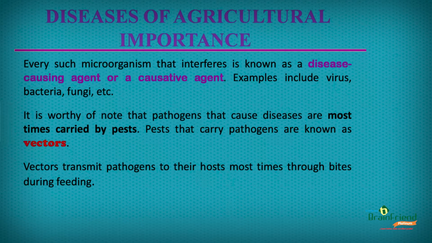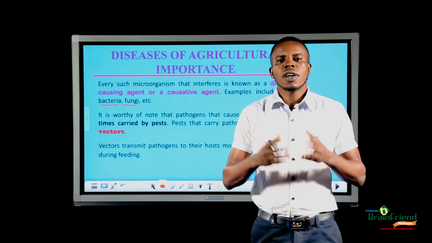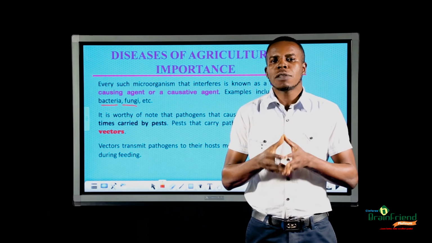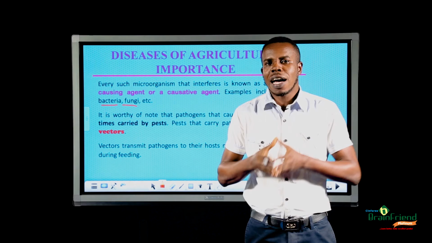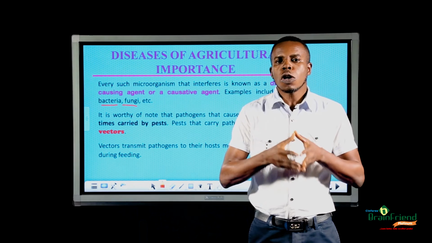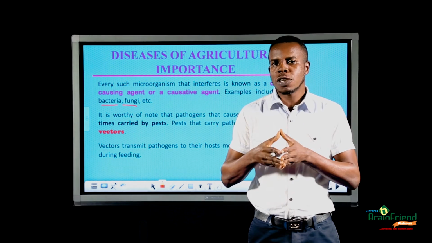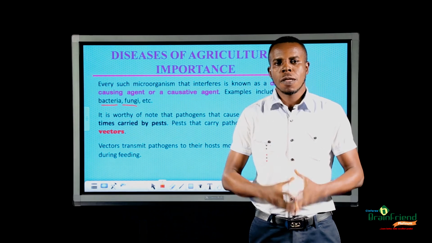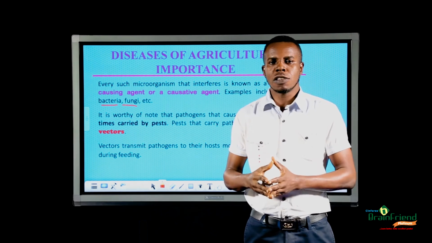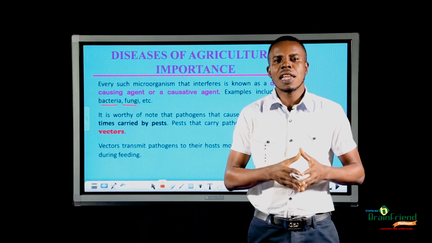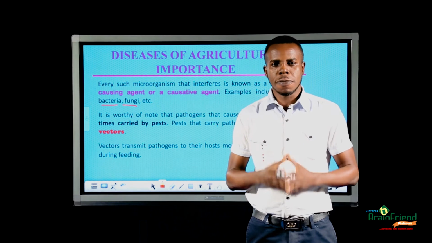Every organism that causes disease is known as a disease-causing agent or causative agent. Examples are virus, bacteria, fungi, etc. It is worthy to note that pathogens are carried by pests and they cause diseases. Such a pest that carries pathogens is known as a vector. Vectors transmit pathogens to their host, which is plants and animals, through bites during feeding.